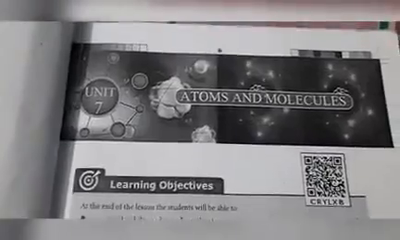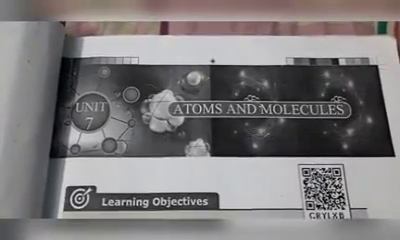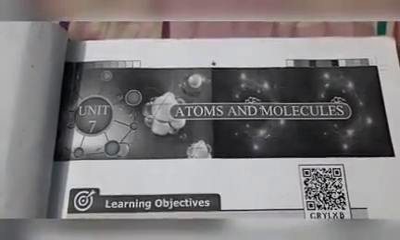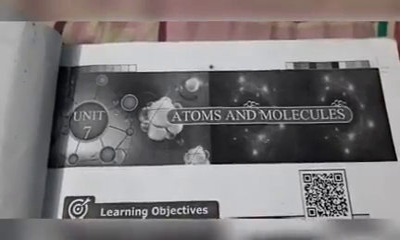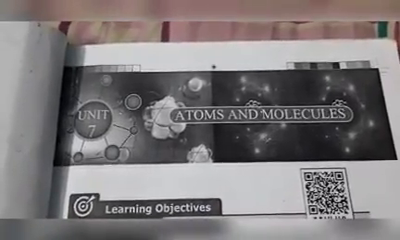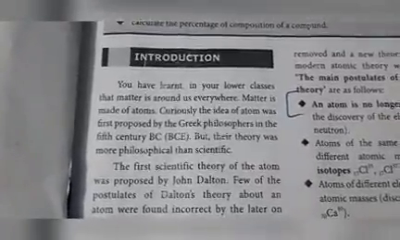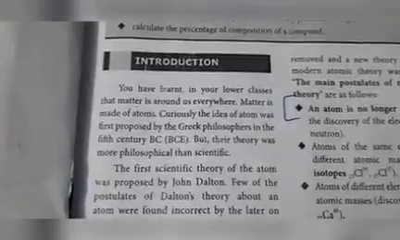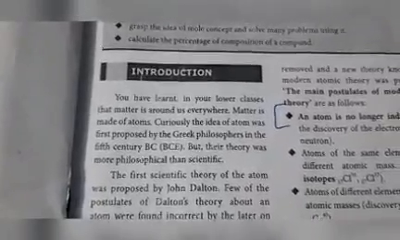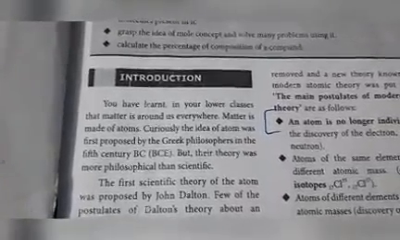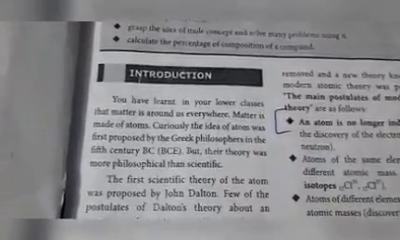The next lesson we are going to learn about atoms and molecules. So, the next lesson is atoms and molecules. You have learned in your lower classes that matter is around us everywhere. Matter means what? That is fully made up of atoms.